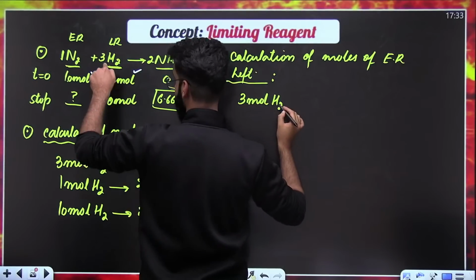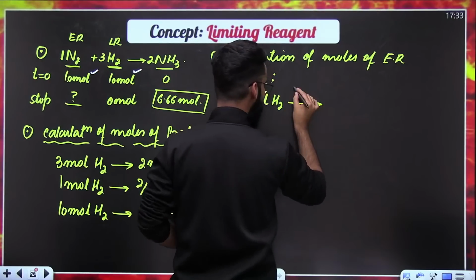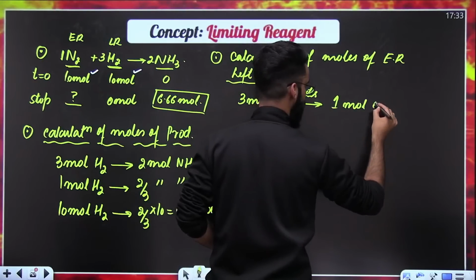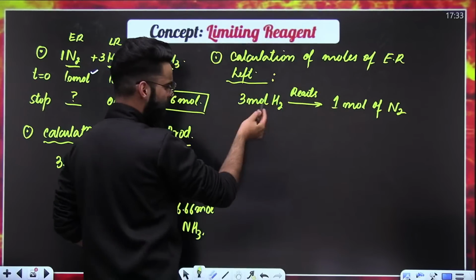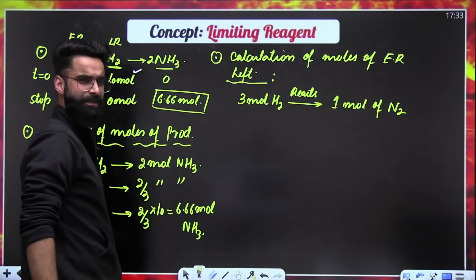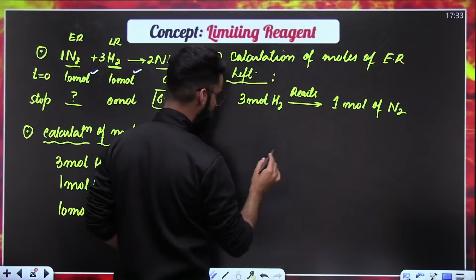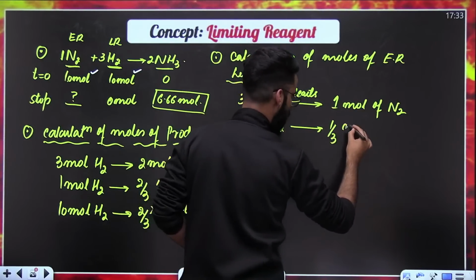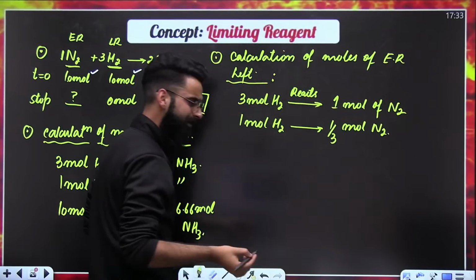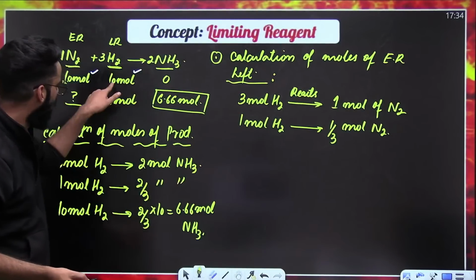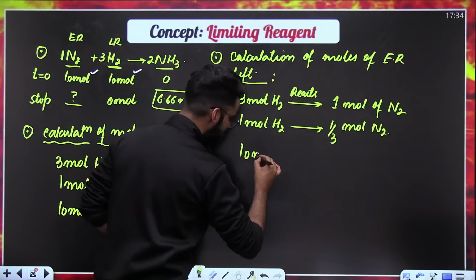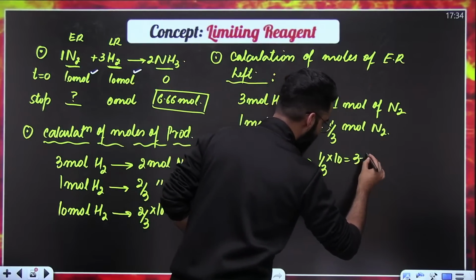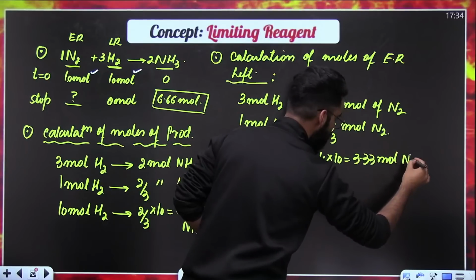So can I say, as per the stoichiometry, 3 moles of H2 reacts with 1 mole of N2. Now, dear students, if 3 moles of H2 reacts with 1 mole of N2, can I say 1 mole of H2 reacts with 1 by 3 moles of N2? Unitary method. But did we start with 1 mole of H2? No, we started with 10 moles of H2. So can I say 10 moles of H2 would have reacted with 1 by 3 multiplied by 10. The value will be 3.3 moles of N2.